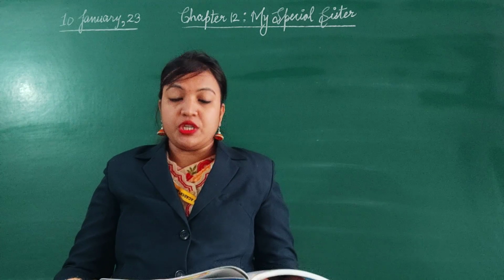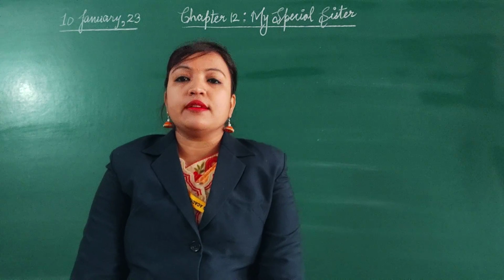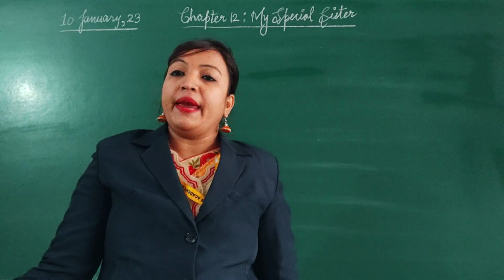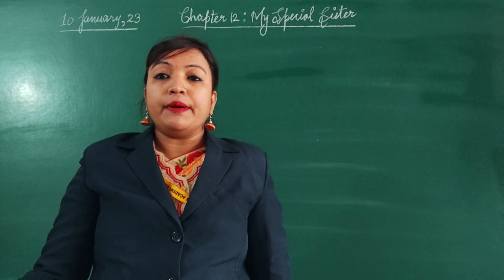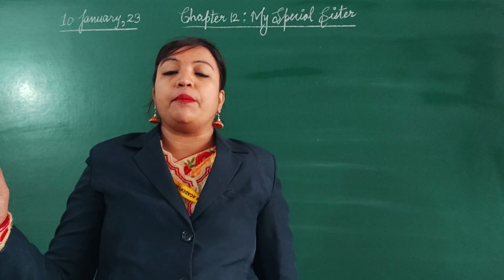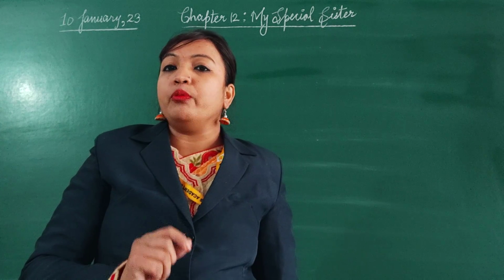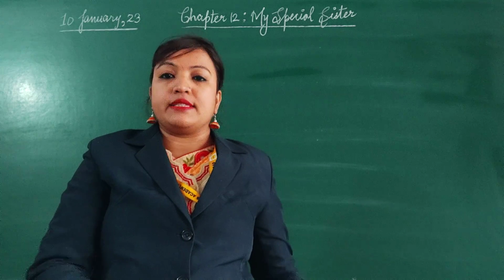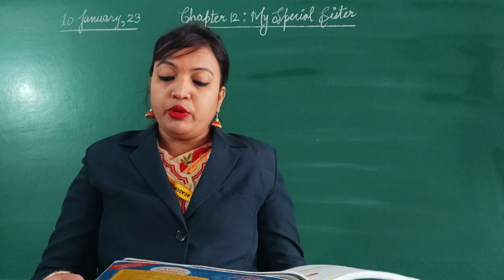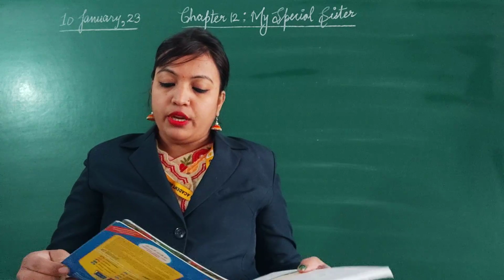Word wall, musician. The first question arises: who is a musician? A musician is a person who plays any kind of musical instrument. For example, piano. Piano is a musical instrument, and a person who plays a piano is known as a pianist, P-I-A-N-I-S-T. So a pianist is a musician and piano is the musical instrument he plays. On page 137: a person who plays a musical instrument is called a musician. The piano is a musical instrument. A person who plays the piano is a pianist.